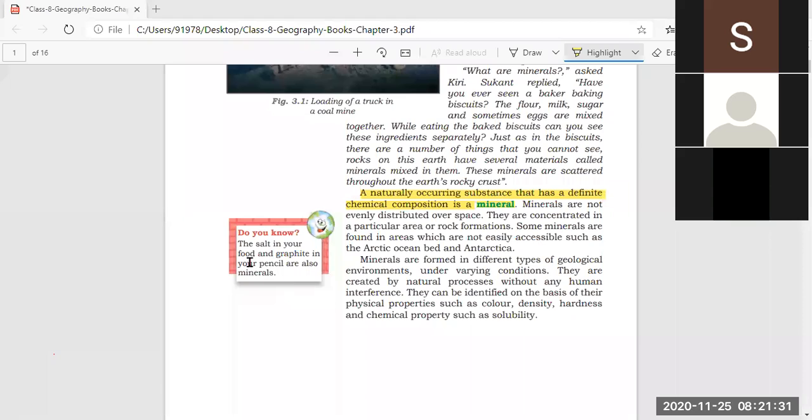Now next, in the side box, it is given: do you know the salt in your food and graphite in your pencil are also minerals? So these are the examples given, that the salt you put in the food and the lead pencil you use for writing are also minerals.